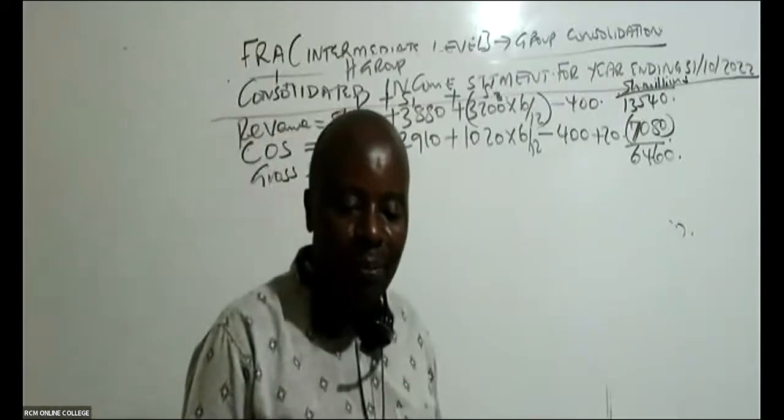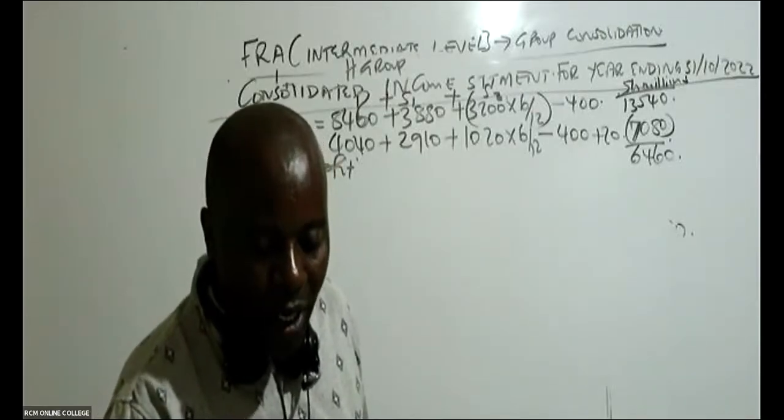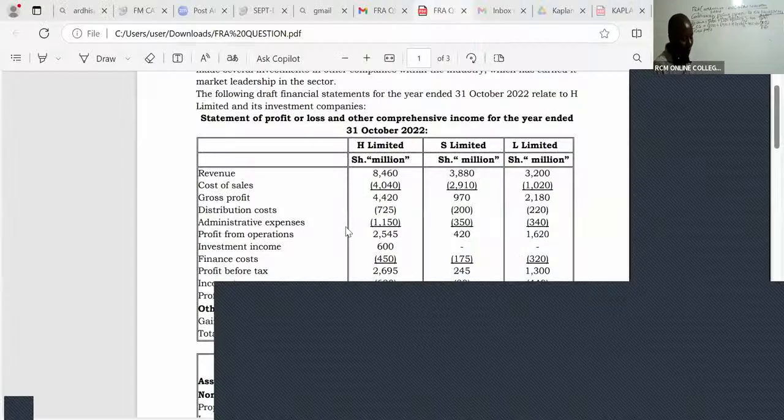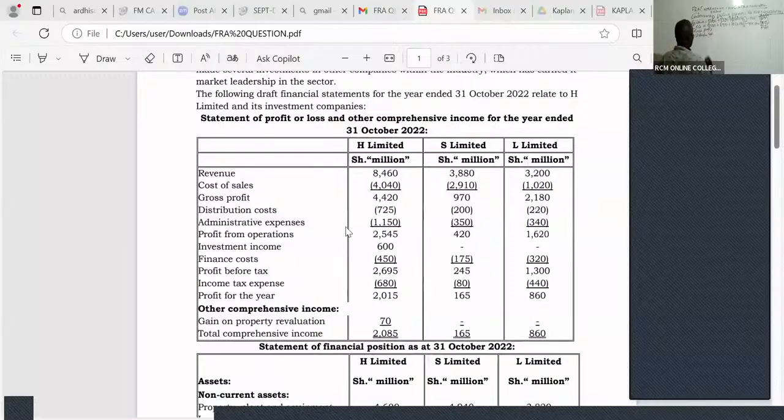Now from there, you simply follow whatever is in the question. So now we have the gross profit. From there, we have distribution costs. This one is very easy. No adjustment, basic, not unless I had a distribution van.